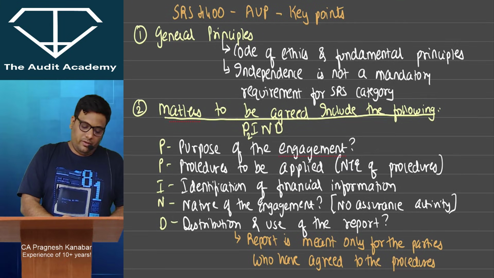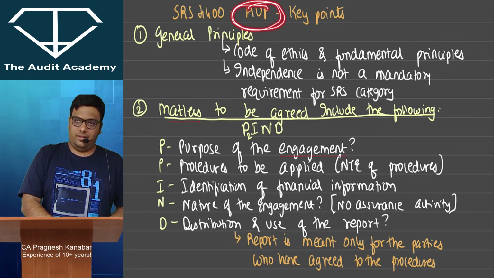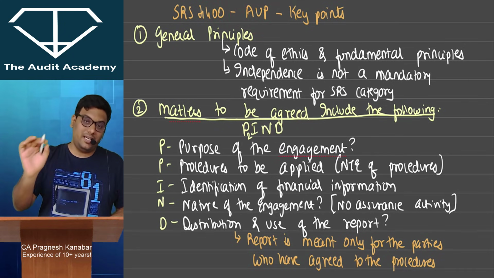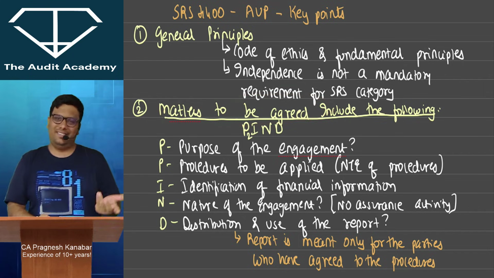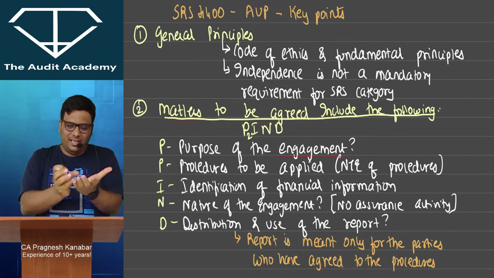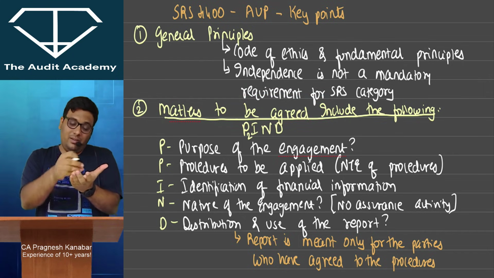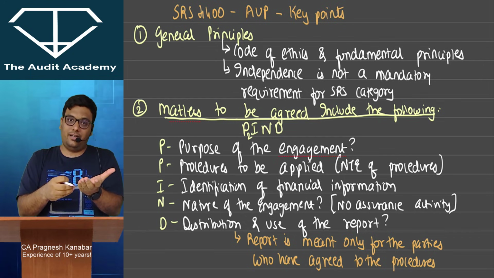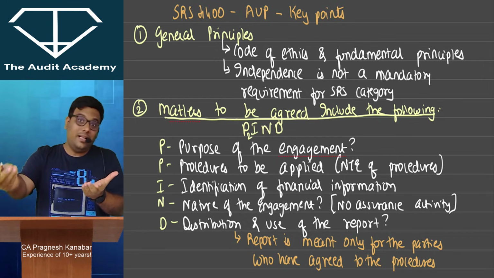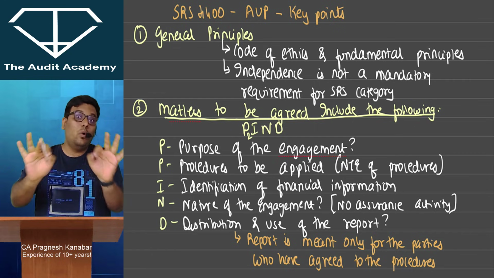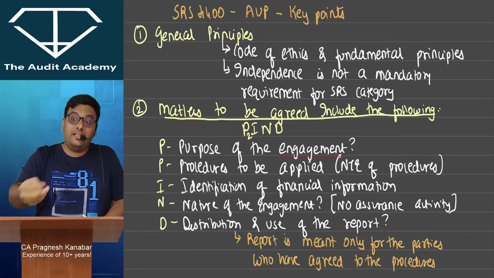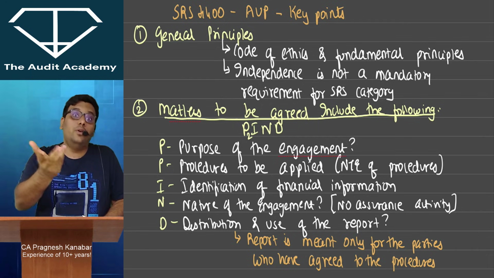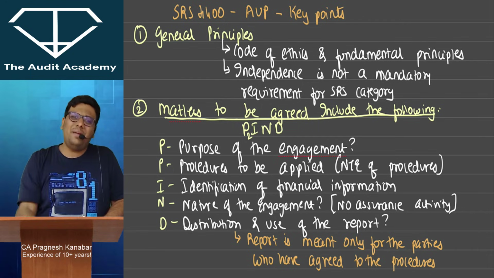Now for these agreed upon procedures, before I accept this engagement, what are the matters to be agreed upon? See, common sense, there will be a subject matter, there will be a list of procedures. All right, then I need to tell them that I am not going to give an opinion on this subject matter. Okay, then I need to understand where you are going to use this report. Okay, so these are the matters to be agreed.